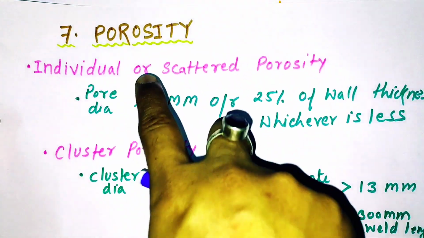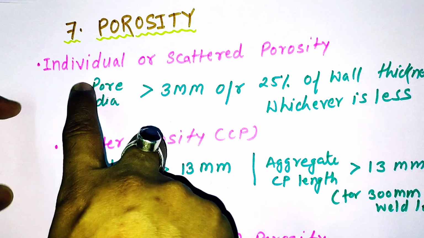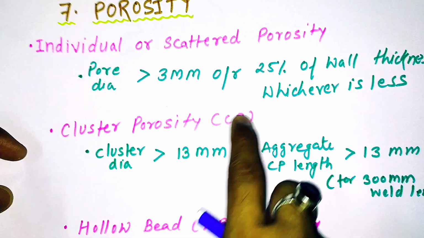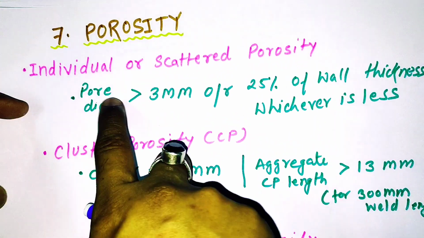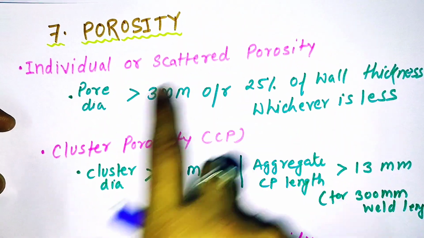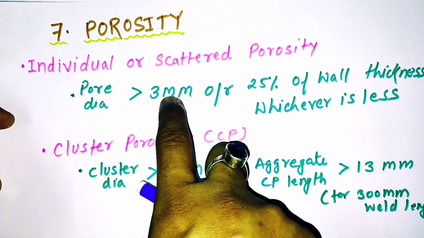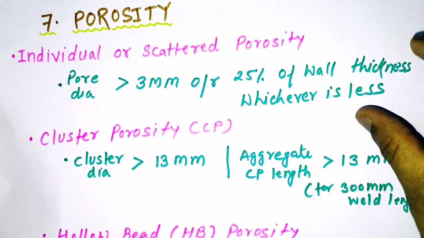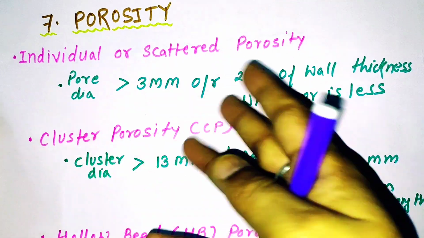Now for porosity, under this heading, 3 subheadings are there: individual or scattered porosity, cluster porosity, hollow bead porosity. If it's an individual porosity, then if pore diameter is more than 3 mm or 25% of the parent metal wall thickness, whichever is less, we'll consider that.